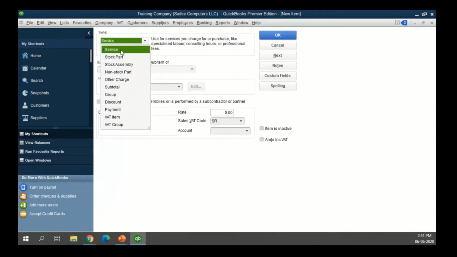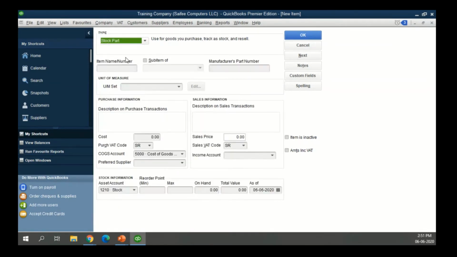There are different types of items you can create, like a service item, that is for the services that the company is providing, and a stock part, which is the item the company is buying and selling on a regular basis. In this case, if we are dealing in mobile phones, the mobile phones will become the stock part that the company would be interested in buying, tracking, and selling.